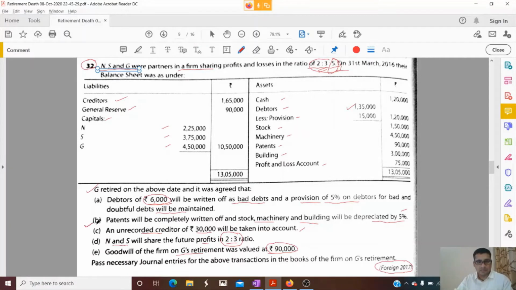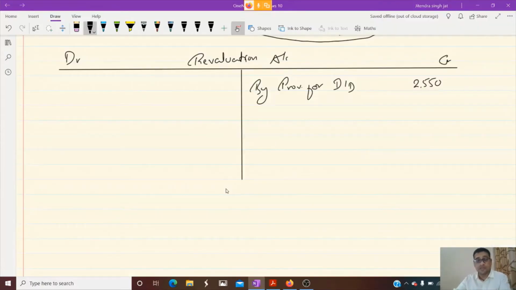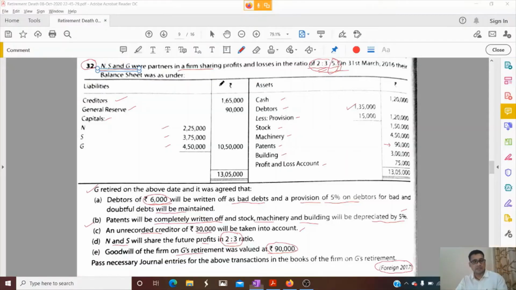Patents will be completely written off. What do you mean by completely written off? It means the patent, which is 90,000 now, will now be nil. So when an asset reduces, where do we write it? Tell me. Debit. To patents 90,000, it will be recorded on the debit side.